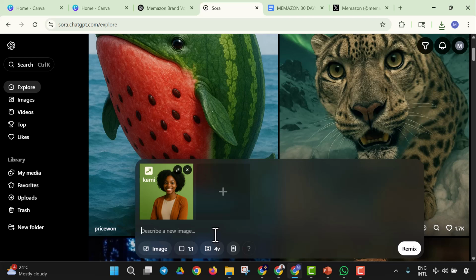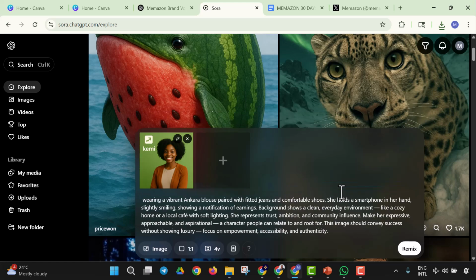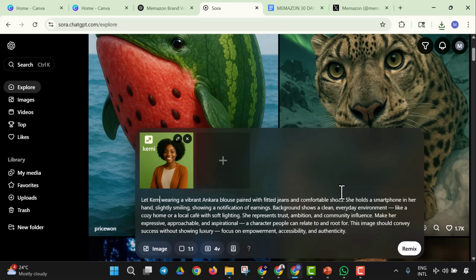So the description will be what we have right now. So I have a Kemi already, so I'm going to say let Kemi wear a... yes, so we will say let Kemi. Since I have a character already, I could always use that same character. So let Kemi wear a vibrant Ankara blouse paired with fitted jeans and comfortable shoes. She holds a smartphone in her hand, smiling.